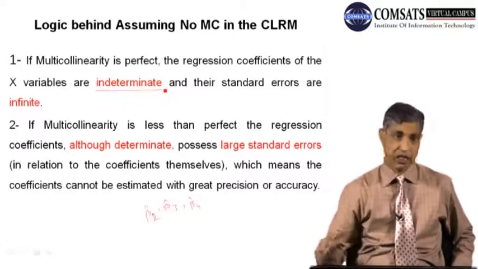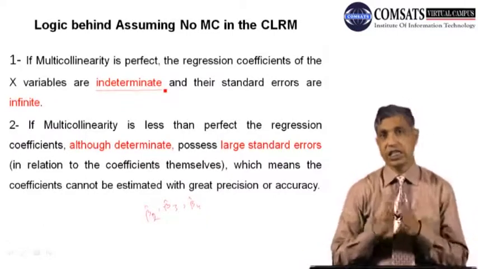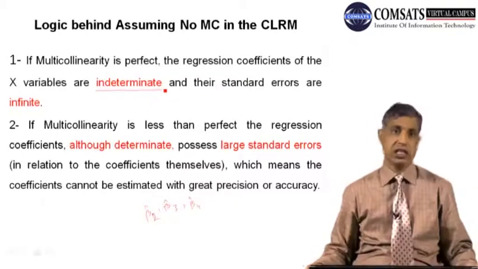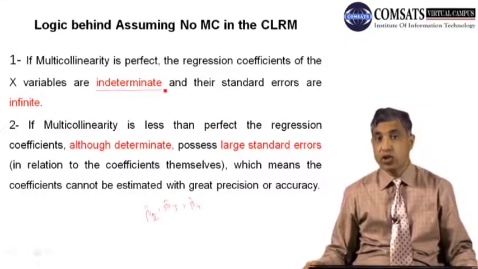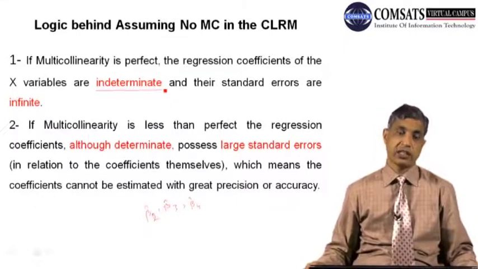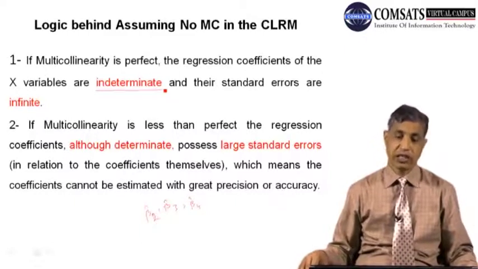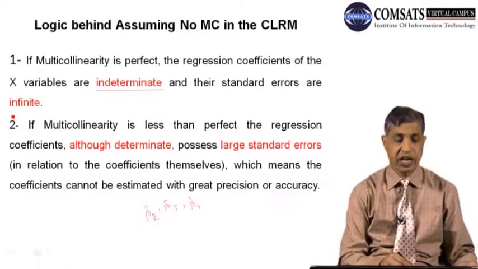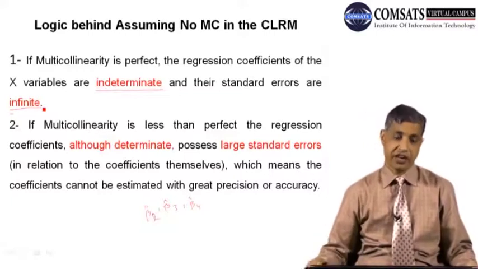If you take two series in such a way that they are exactly linearly linked with each other, you will see that your slope parameters will become indeterminate. You will be unable to determine their value, and their standard errors will become infinite. It means they have become extraordinarily large.